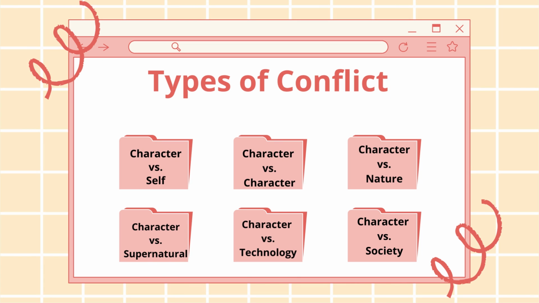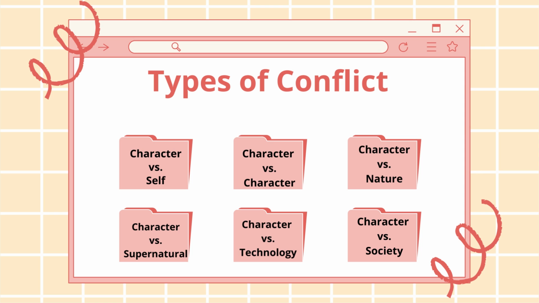So we are done in the categories of conflict, and now let's proceed to the types of conflict. So there are 6 types of conflict: the character versus self, character versus character, character versus nature, character versus supernatural, character versus technology, and character versus society.